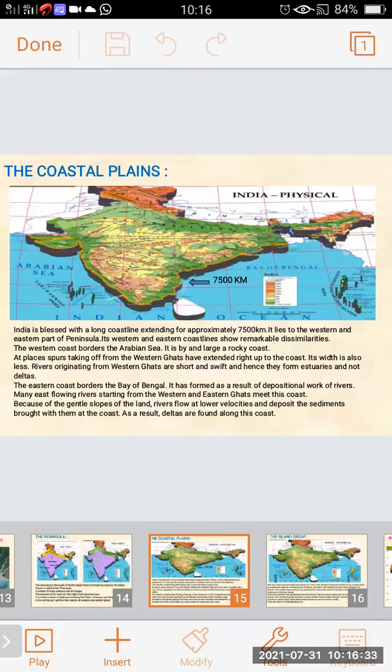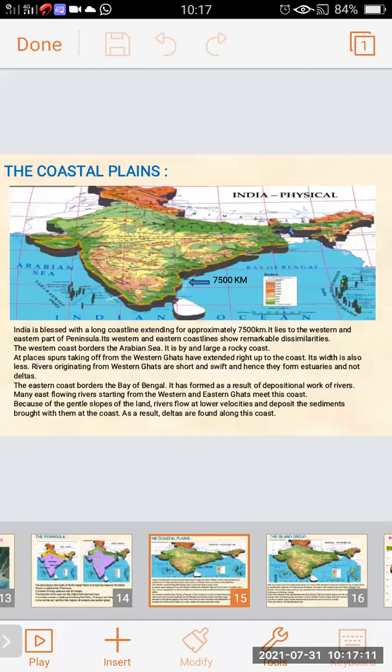So here in the map, we can see the 7,500 kilometer coastline. India is blessed with a long coastline extending for approximately 7,500 kilometers. The coastal plain lies to the western and eastern part of the peninsula. Its western and eastern coastlines show remarkable dissimilarities. Both are dissimilar and different from each other.